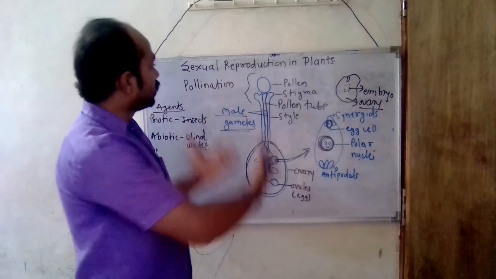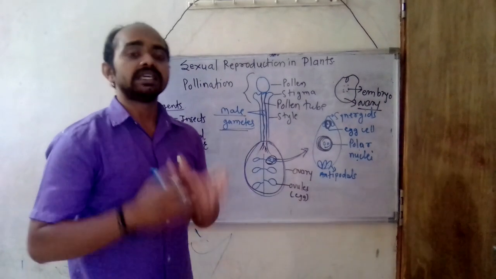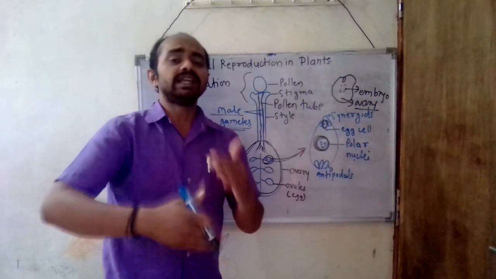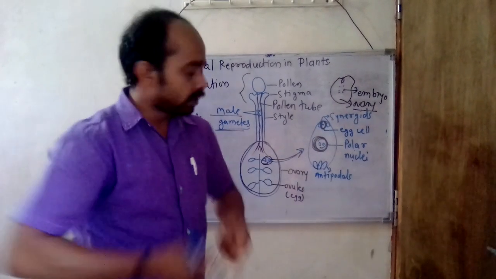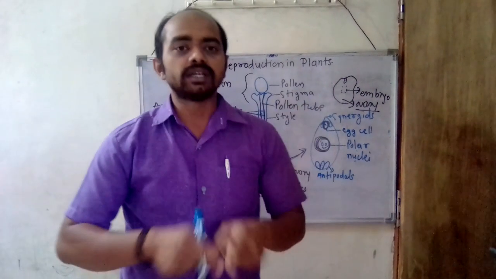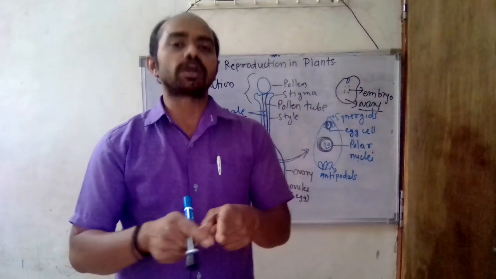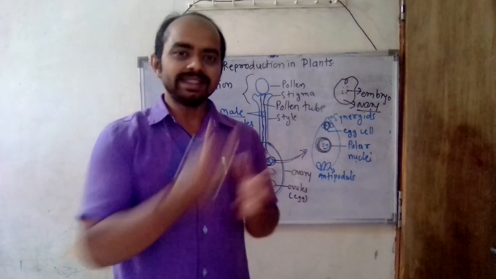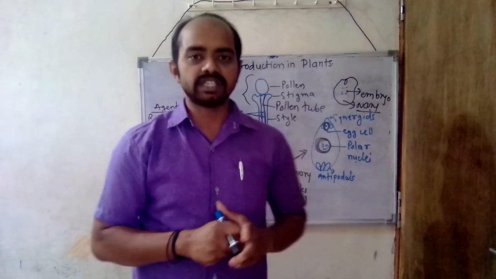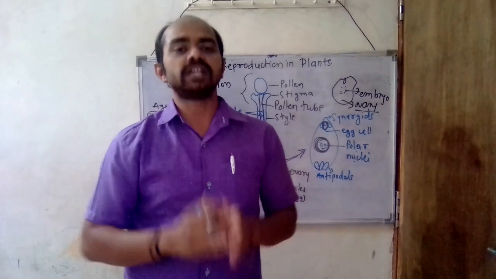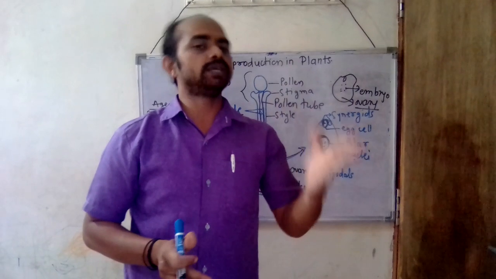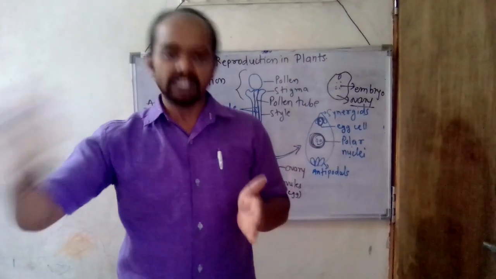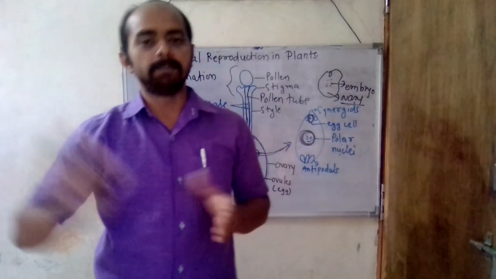In this way, sexual reproduction in plants occurs. Now this embryo will result in the seed and its covering fruit, which is the formation of the ovary. In this way a fruit occurs. When that seed germinates, it will again regenerate into a single individual plant, and in this way the reproduction process in plants is completed.